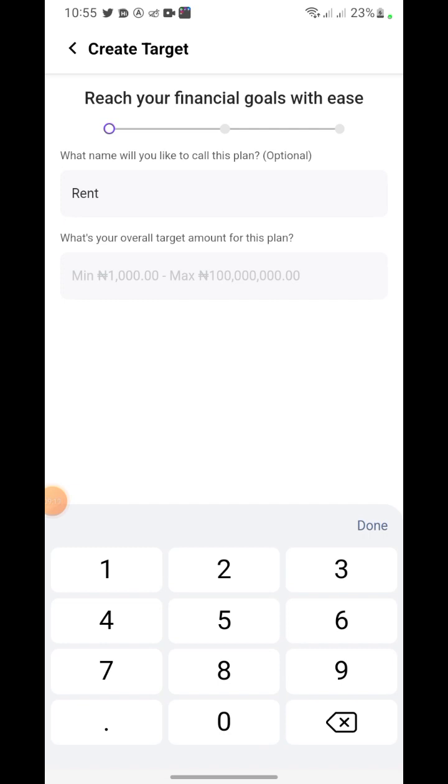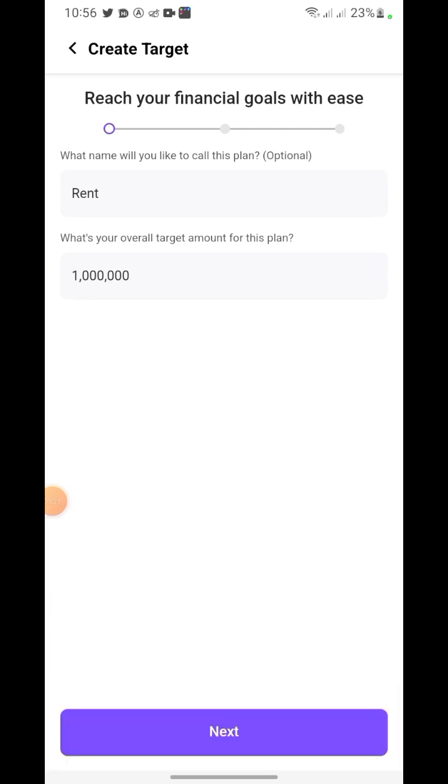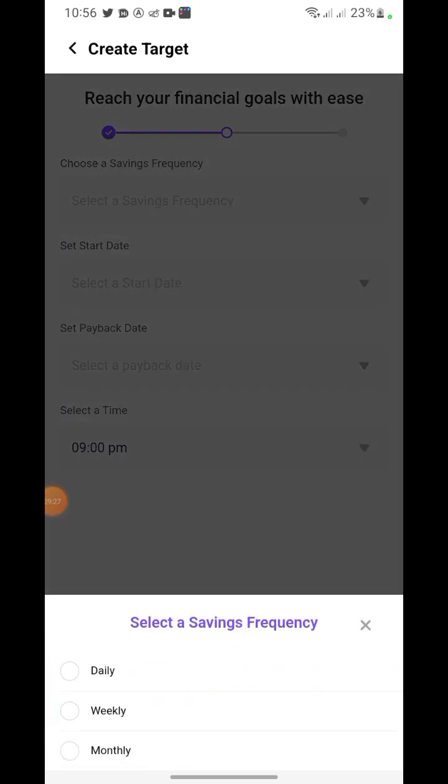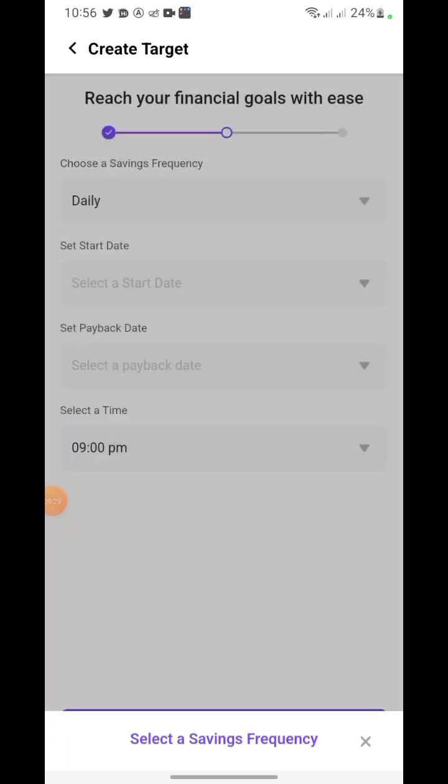What's your overall target amount for this plan? 1 million. All right, let's say 1 million. So if I say done, click on 1 minute and click next, you see what it's going to tell me. It's going to tell me to choose a saving frequency. Okay, I'm going to say daily.